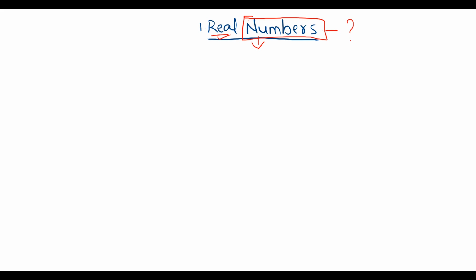For that purpose we have real numbers as our first chapter. To understand what real numbers are, we briefly recall the numbering systems we have already learned in previous classes.